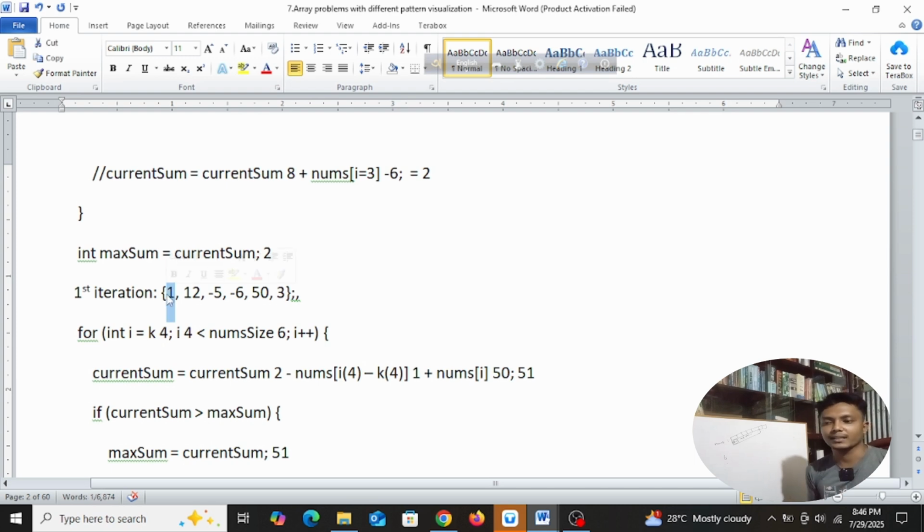So you have to understand, guys, the position and value are two different things. When you try to access the value, nums[0]'s value is 1, and the position is a different thing.